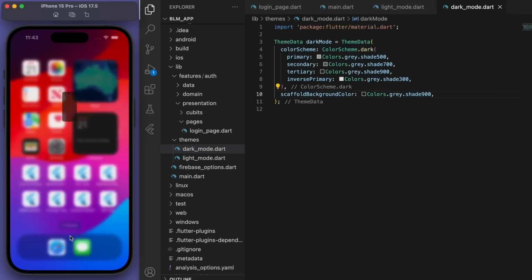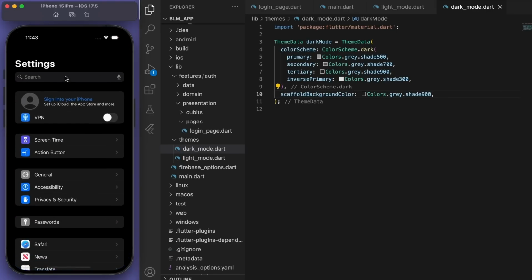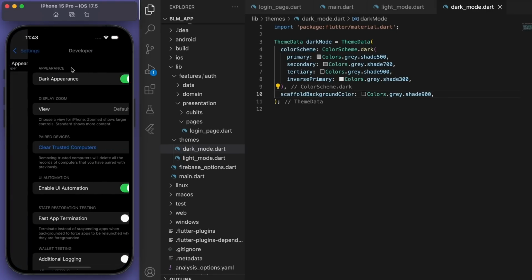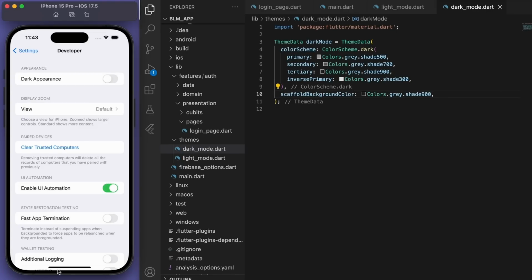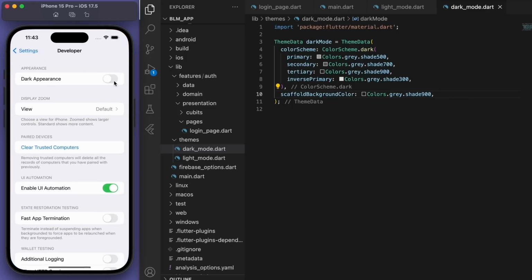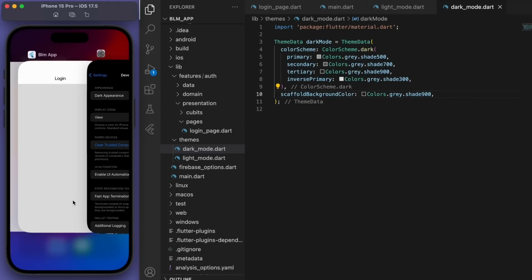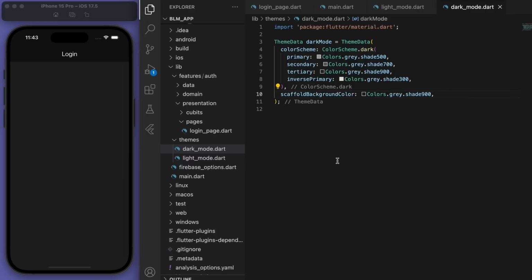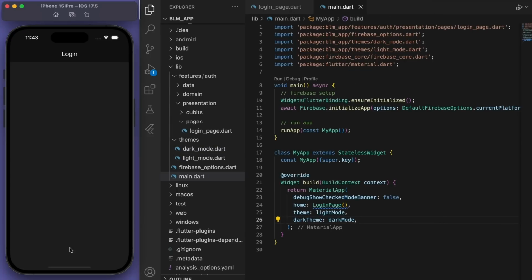And if you come to your settings, if you just search dark mode, you can change the theme, right? So depending on your phone's system theme, like your iPhone's dark mode or light mode, it will just change automatically. Cool, sweet. So as we go along, we can fine tune these colors, but I think for now it's looking pretty good.